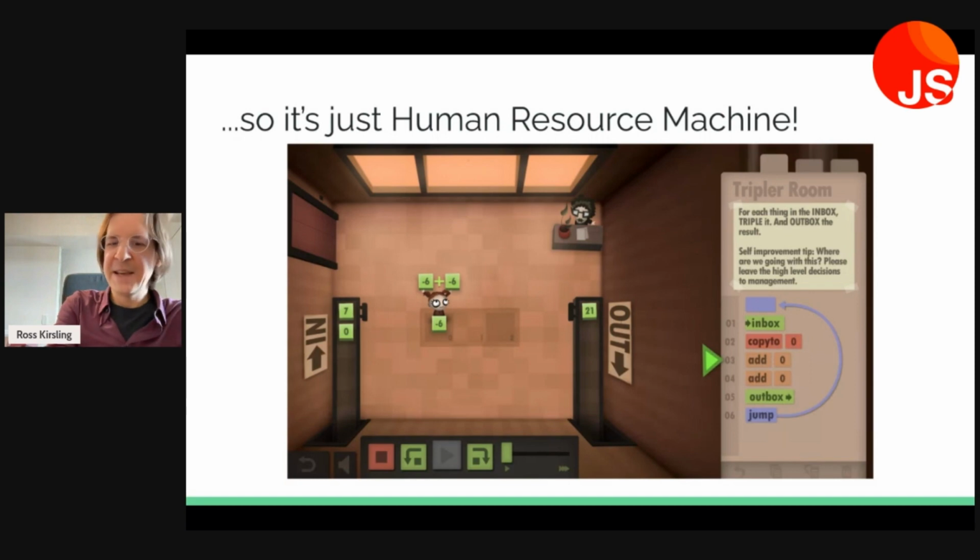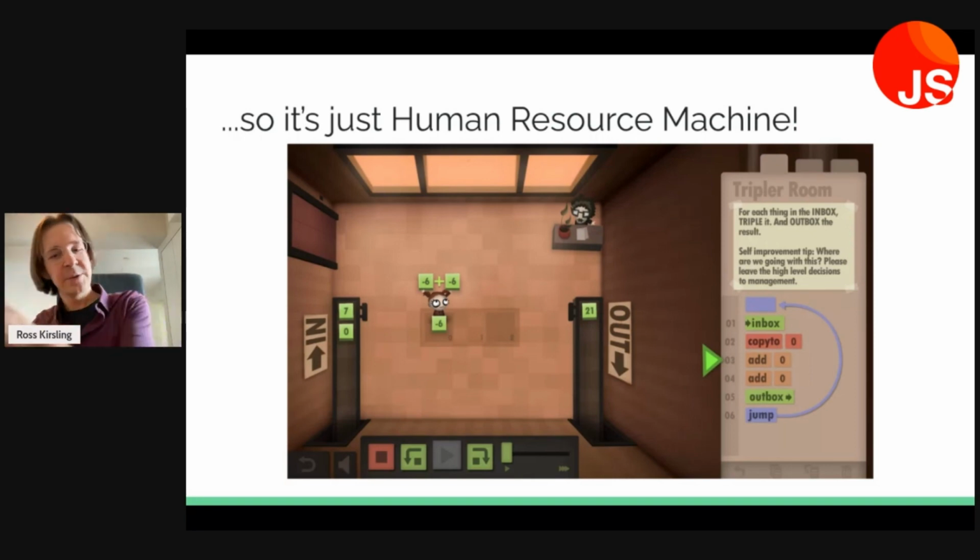And we're going to take a number from the inbox, and we're holding it in our hand, and we're going to copy it onto the floor in slot 0. And then we're going to take what's in slot 0 on the floor and add it to what's in our hand. We're going to do that again, take from slot 0 on the floor, add it to what's in our hand. And now what we're holding in our hand is a tripled number. So we'll stick that in the outbox and jump back to the beginning again. So that's basically all bytecode is.